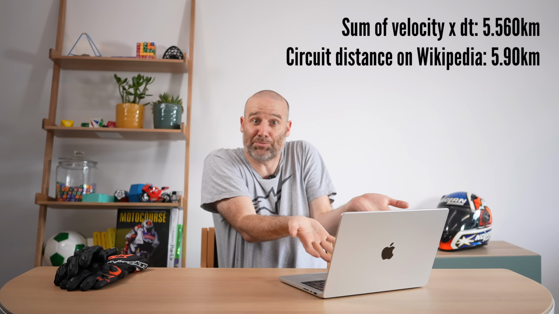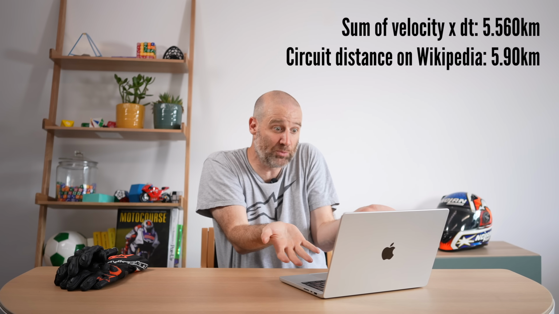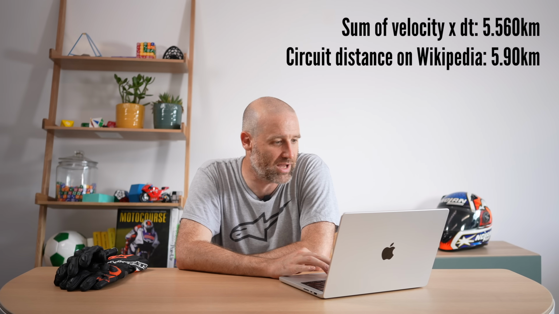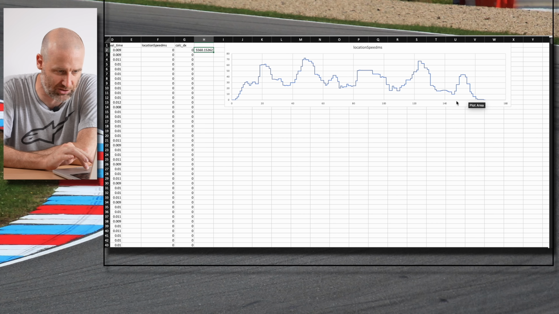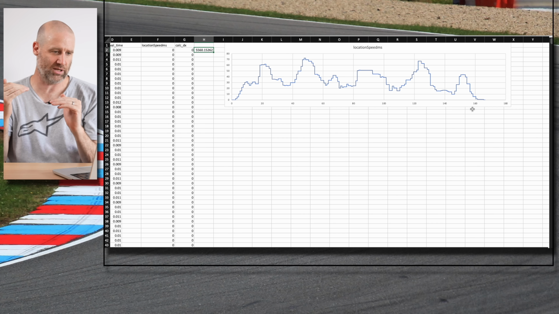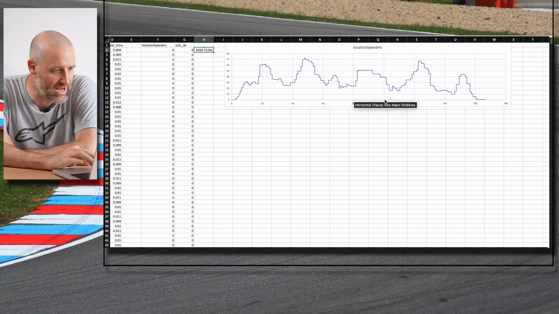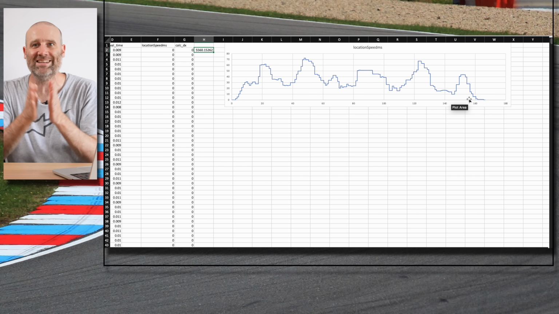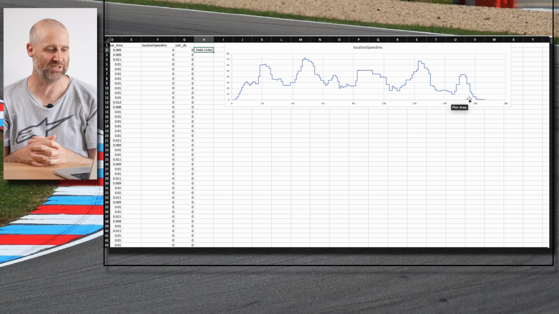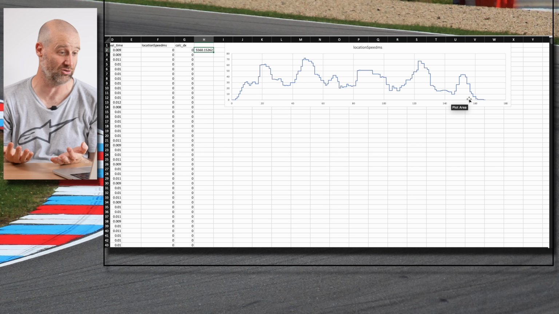I think that's pretty amazing. GPS, and this is not super accurate, but if you actually work out the area under this plot, this is my velocity plot, and it's all quite chunky because it's only once a second data. If you add up all the area under there, it's within 10% of the actual distance around the track. And I think that's actually quite amazing that you can just put a phone in your pocket and get a measurement that is that close.